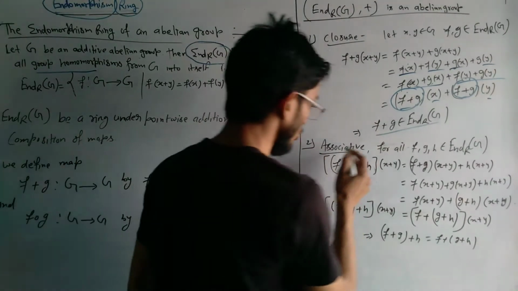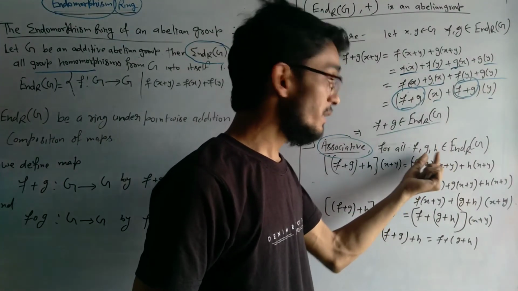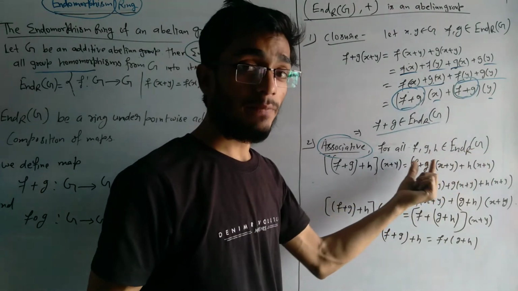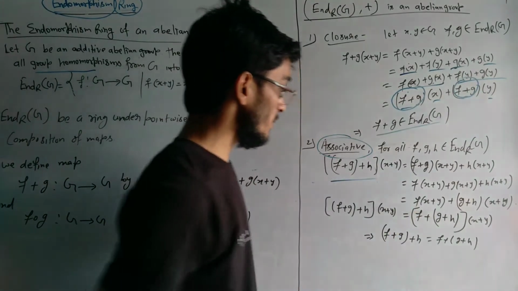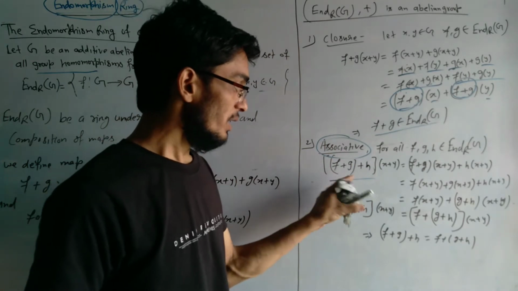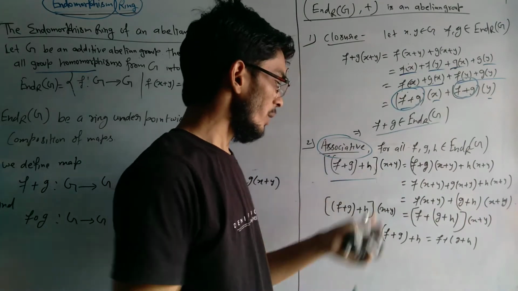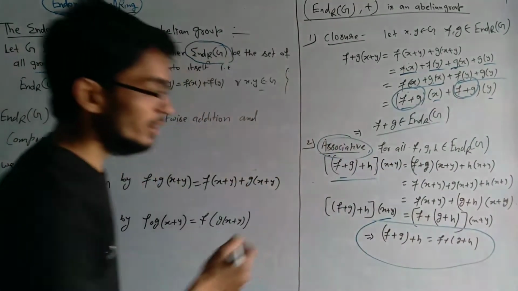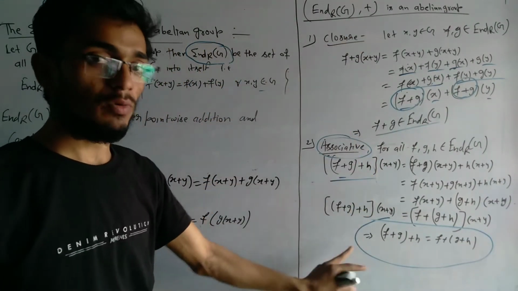Now we will talk about the associative law, that is the associative property. So for all f, g, h belonging to the endomorphism of G, because the elements of the endomorphism are the homomorphisms. The associative law says that (f plus g) plus h, operated on x plus y, holds. This is the associative law. So now we want to prove whether the endomorphism satisfies the associative law or not.